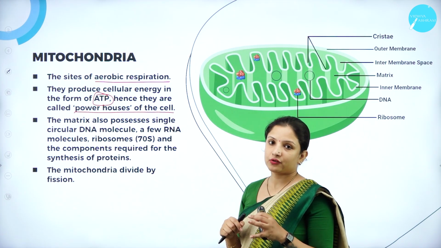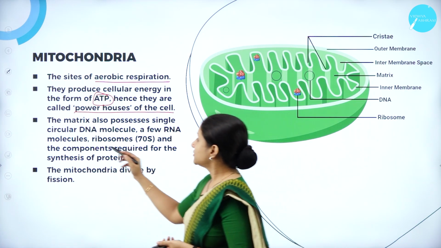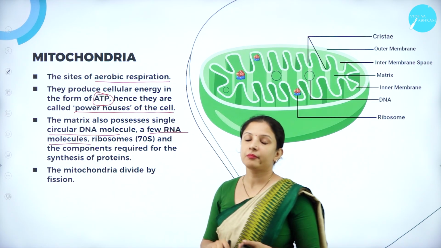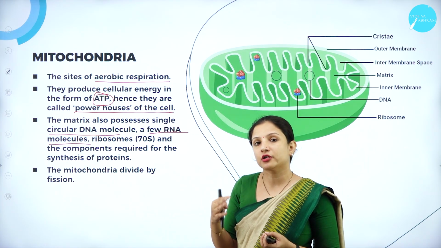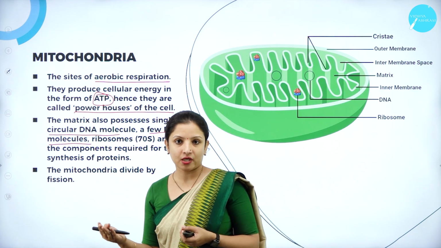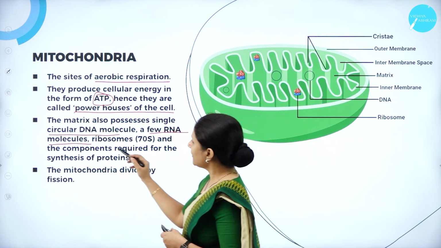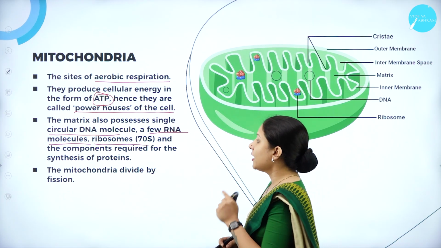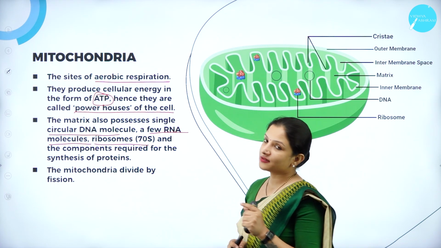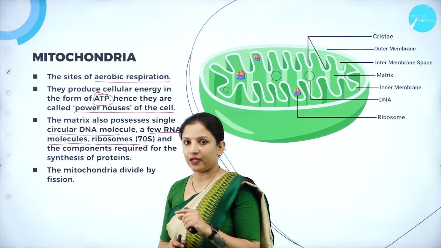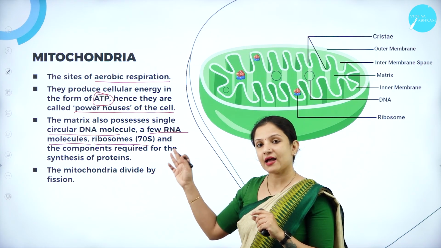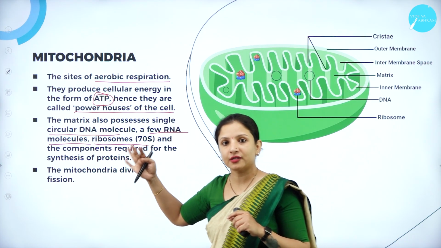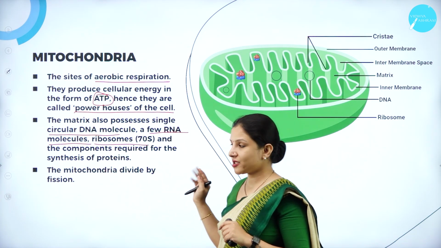The matrix of the mitochondria has circular DNA and a few RNA molecules. We have heard of mitochondrial RNA, which is very important during the process of DNA replication. They also have ribosomes, made up of 70S subunits, and the components required for the synthesis of proteins are also present there. Because they have their own mRNA, and that mRNA needs to synthesize proteins, the components needed for that are present in the mitochondrial matrix as well.